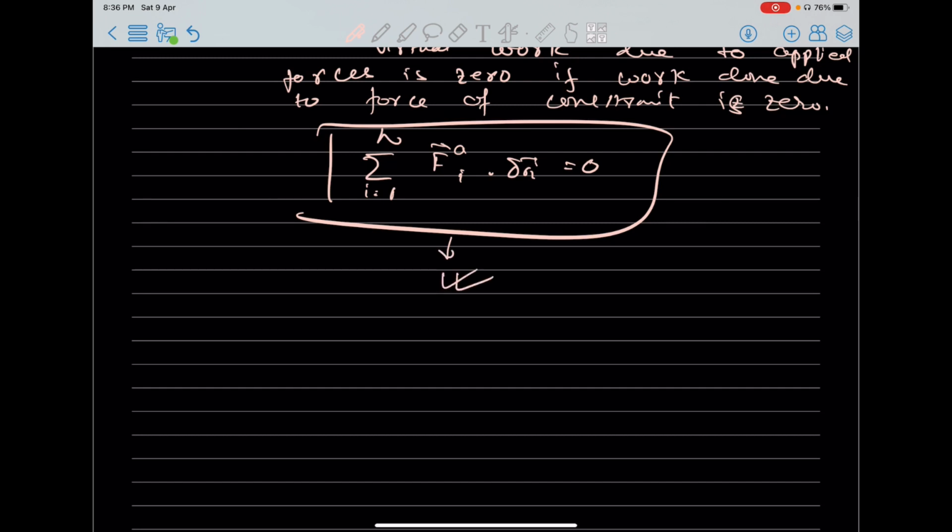So now we will do certain sums using this formula. What does this basically say? For a system in equilibrium, the virtual work for applied forces is 0, right?